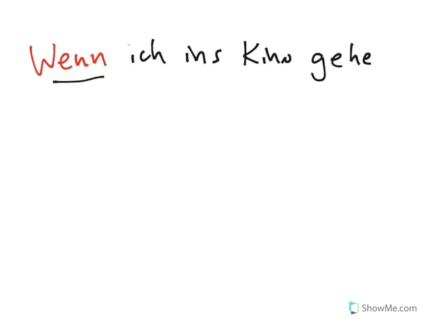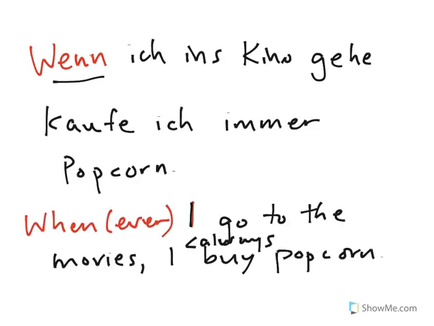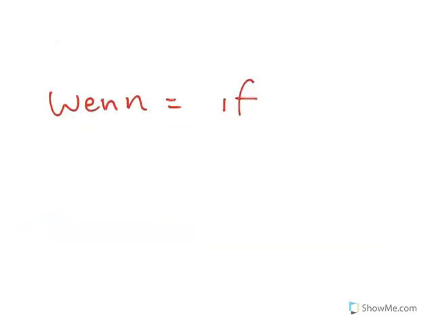Wenn ich ins Kino gehe. Now, how could you complete this sentence so that it makes sense? Wenn connects two events that belong together but aren't a single specific event. So you can pause the video here and finish the sentence for yourself with a related repeatable action. Wenn ich ins Kino gehe, kaufe ich immer Popcorn. Whenever I go to the movies, or when I go to the movies, I always buy popcorn.